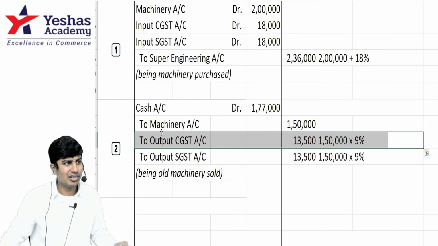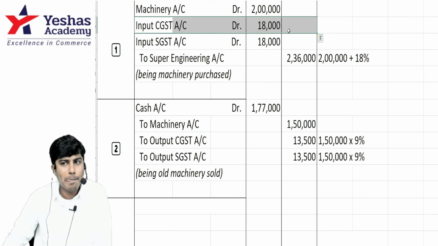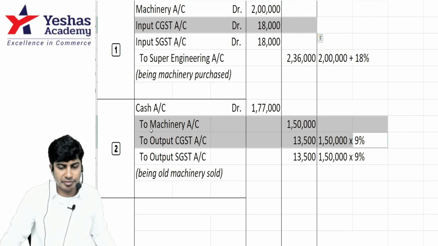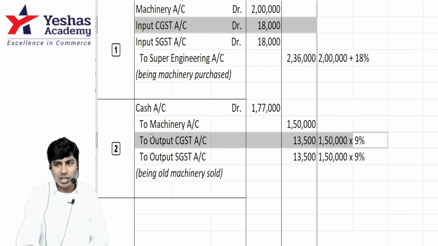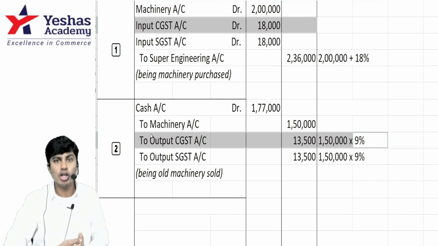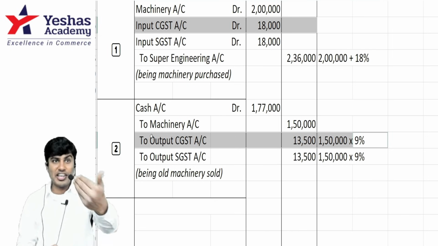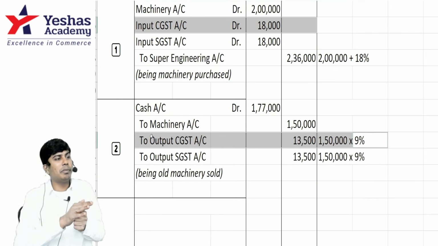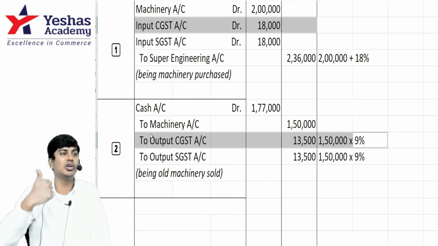Did not understand? I purchased the machinery. How much CGST did I pay? Okay, I sold the machinery. How much CGST did I collect? I've already paid 18,000 and I've collected only 13,500 against it. Should I pay 13,500? No, I paid excess. Further, when I collect 4,500, I need not pay. Beyond 4,500, GST input collected should be paid to government.